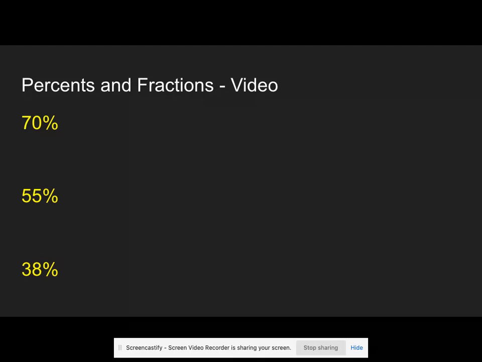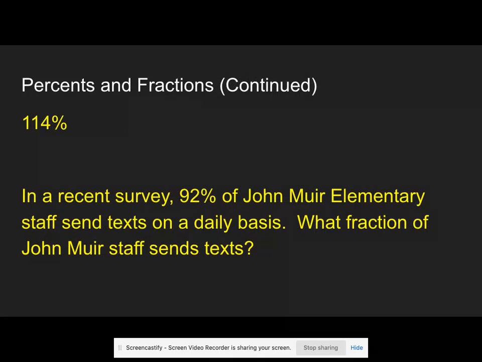Then if we move on to the next, 114%. So we can have a percent greater than 100. So I would do 114 over 100. Okay, so percent, we can never have a number bigger in the denominator than 100. Sometimes people want to put 200 down there because, well, it should be bigger than the numerator, but that's not